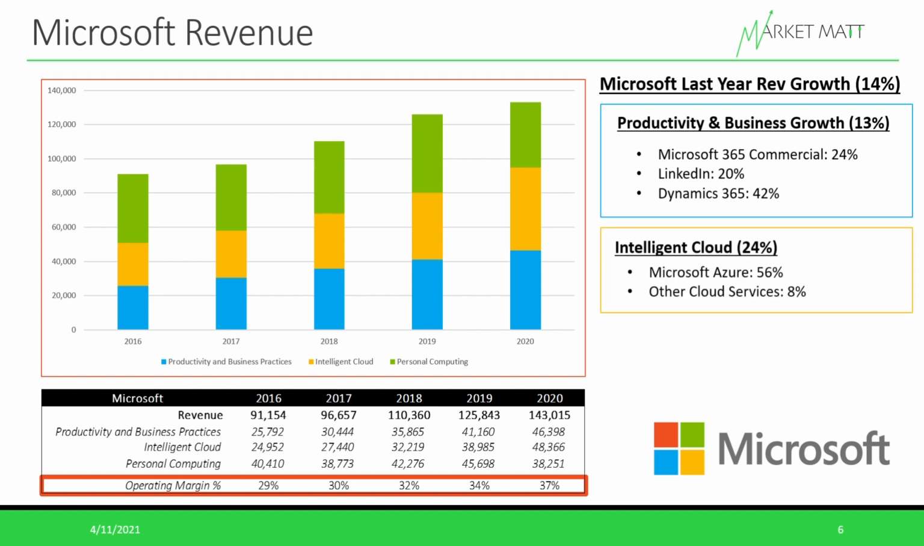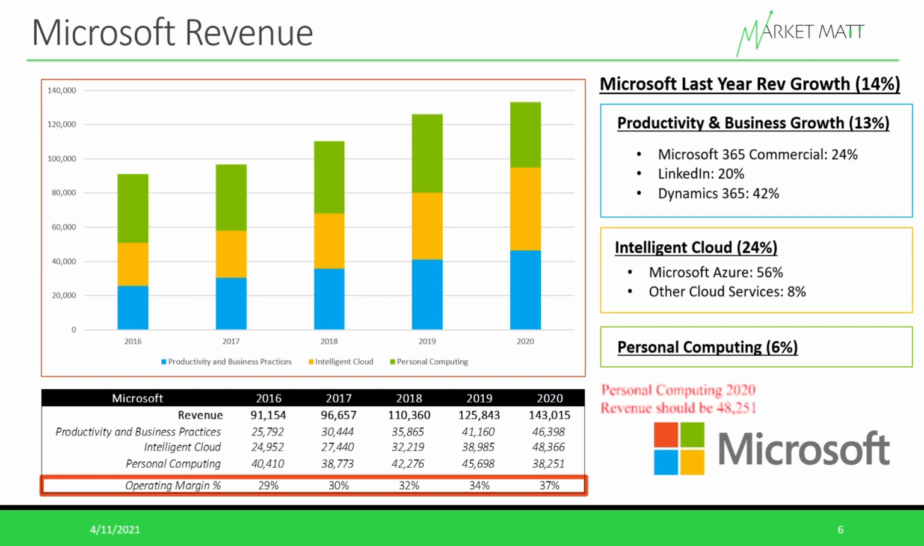If we look at Microsoft's Intelligent Cloud segment, it grew by 24% last year. So this is mainly driven by its growth in cloud computing or cloud hosting, which is Microsoft Azure. That grew by 56% year over year, and its other cloud services grew by 8%. So most of the growth is coming from its cloud computing and hosting service. And the cloud industry is a very good industry to be in right now, and Microsoft has been executing very well on this segment. And finally, in 2020, Microsoft's More Personal Computing segment grew by 6%.